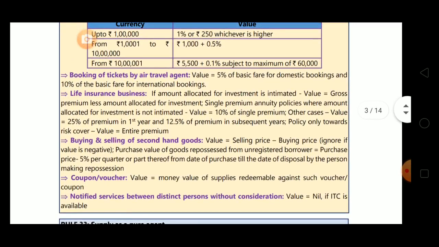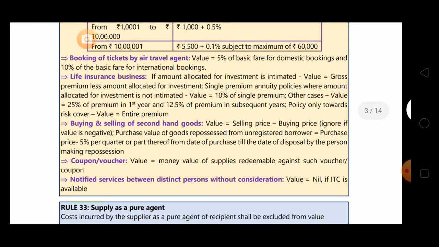Now booking of tickets by air travel agent, then we'll take value equals to 5% of basic fare for domestic bookings and 10% of basic fare for international bookings. Now life insurance business, if amount allocated for investment is intimated, then value equals to gross premium less amount allocated for investment. Second case is, if it's a case of single premium annuity policies where amount allocated for investment is not intimated, then value equals to 10% of single premium. Okay, if amount is not intimated, then it is 10% of single premium. If amount is intimated, then gross premium less amount allocated for investment.